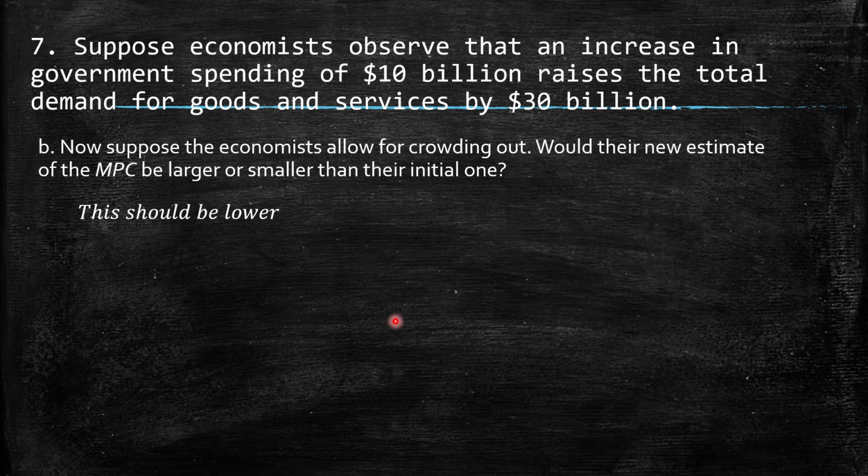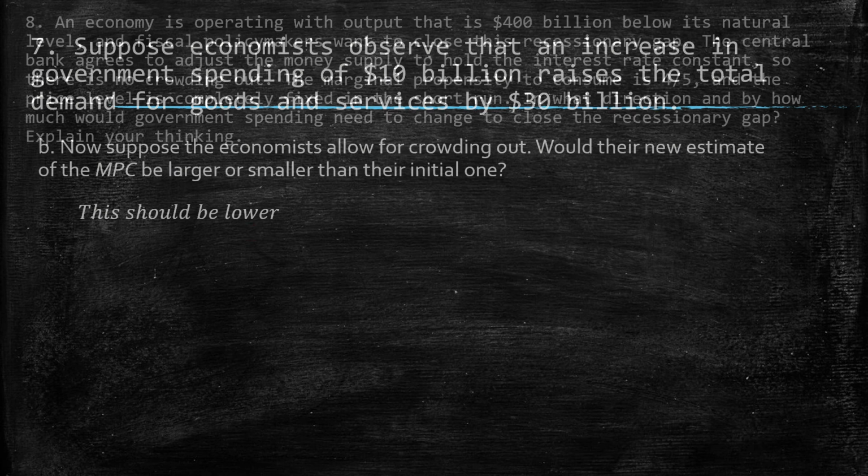So then I put here this should be lower. I said two answers, but no, the only answer actually should be an MPC larger than the initial one, because then we're going to have a lower effect because of the crowding out effect.